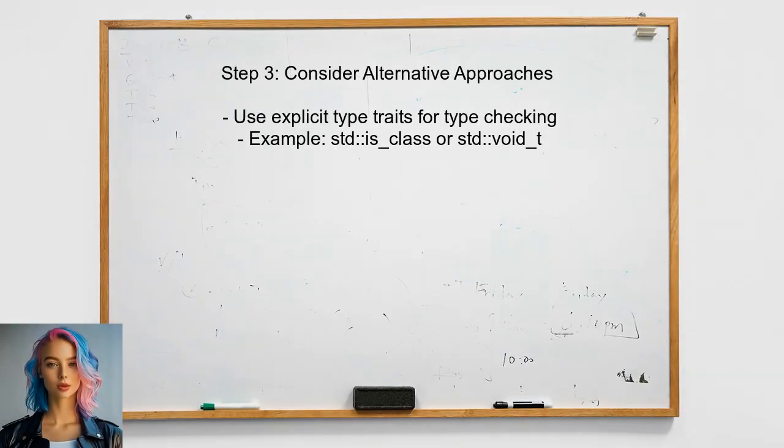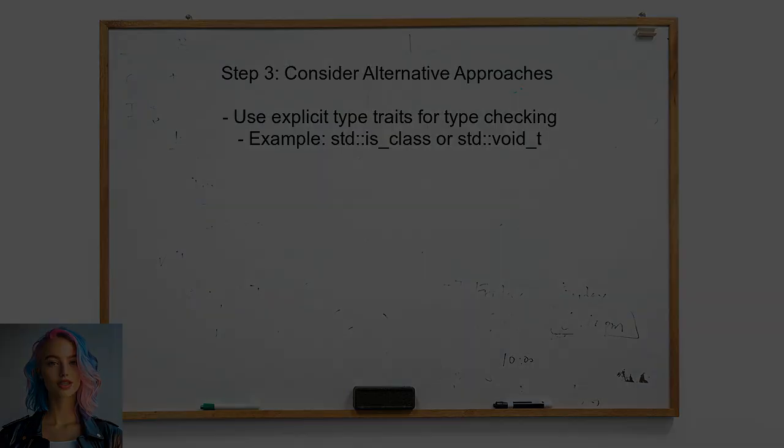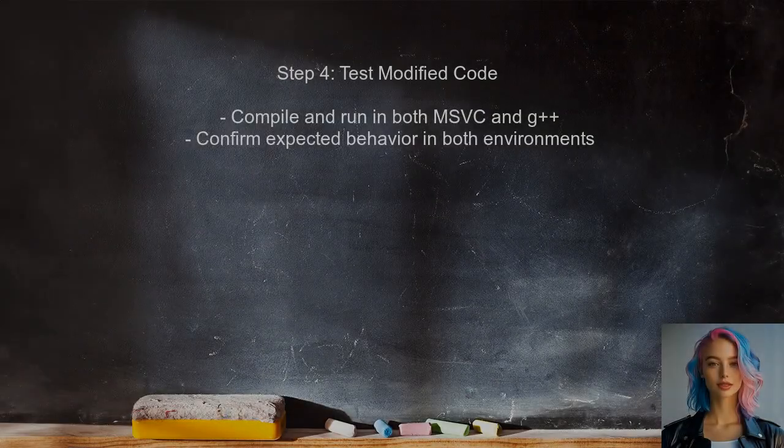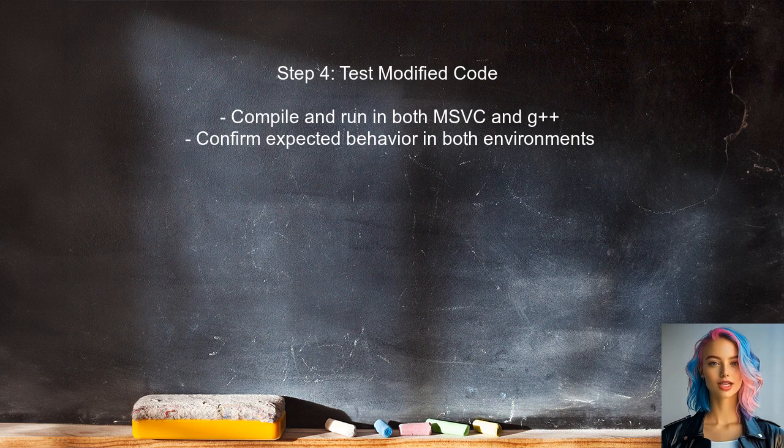The user can also consider using a different approach for type checking. Instead of relying solely on declval, they might use a more explicit type trait that can handle the case of non-class types more gracefully. Finally, the user should test the modified code in both compilers to confirm that it behaves as expected. This will help ensure compatibility across different environments.